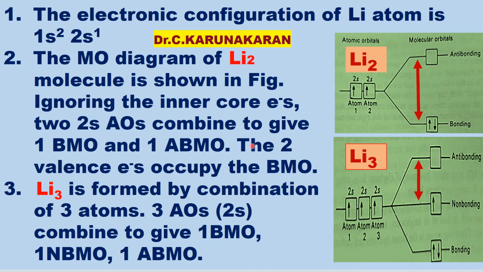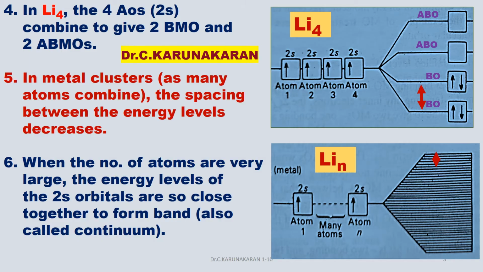The three valence electrons occupy the bonding and non-bonding molecular orbitals. Let us consider Li4. In Li4, the four atomic orbitals combine to give two bonding molecular orbitals and two antibonding molecular orbitals.